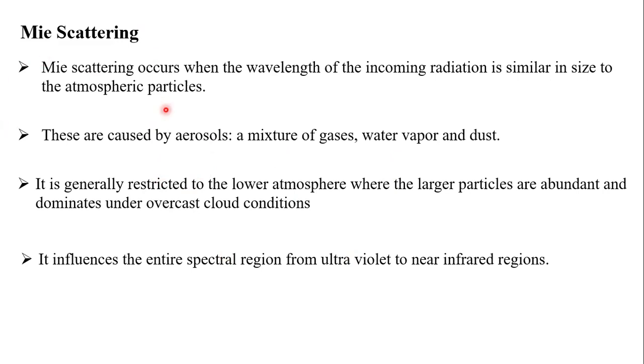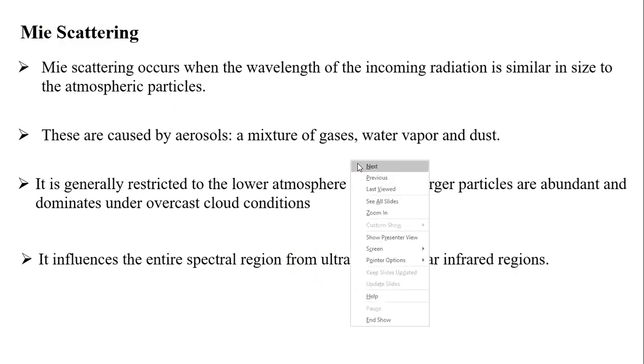It influences the entire spectral region from ultraviolet to near infrared radiation. So this Mie scattering happens from ultraviolet to near infrared radiation. So it almost covers our visible range also.